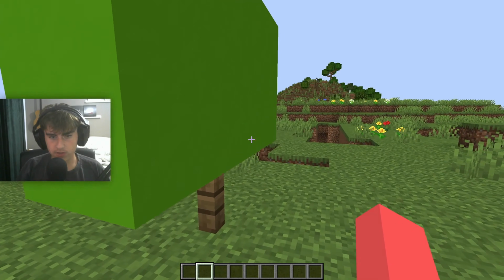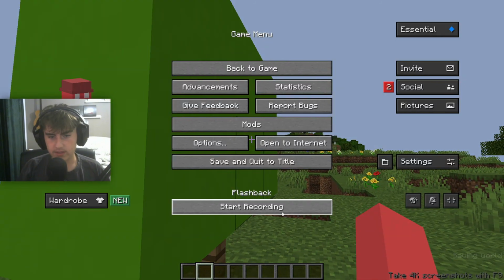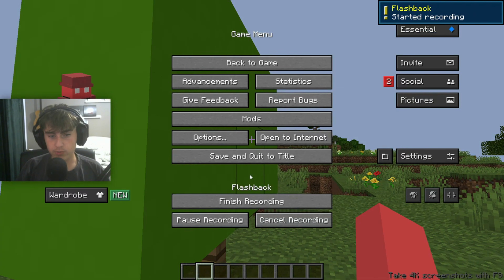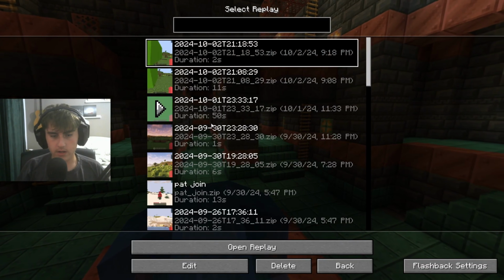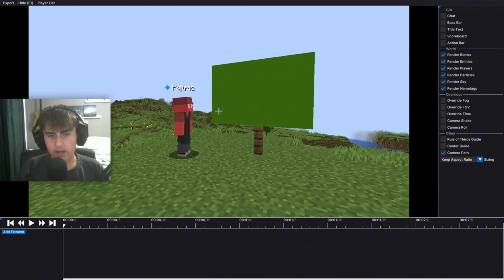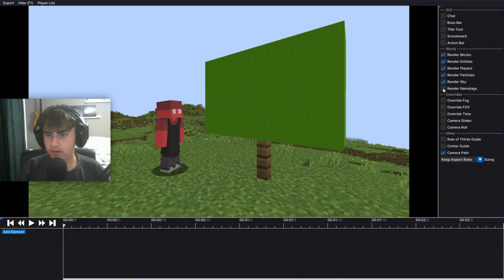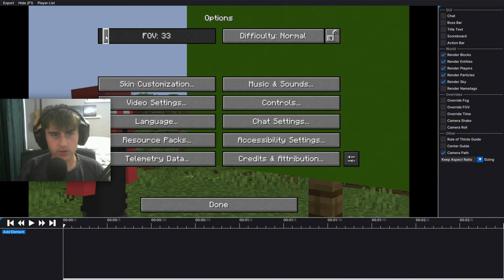Okay, cool. So now just sit in your position and then press start recording. Then once you're done, you can just push finish recording, save replay, and then save and quit the title. Then open the Flashback icon and press open replay. Okay, now we're in. What I advise you to do first is to disable render name tags, then go over to options and turn your FOV to 30.